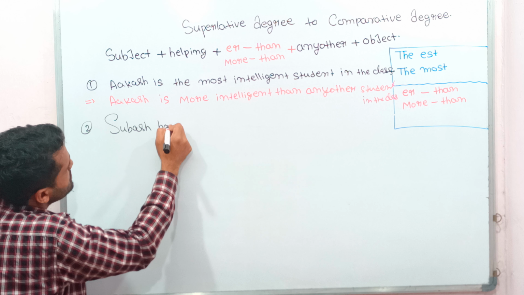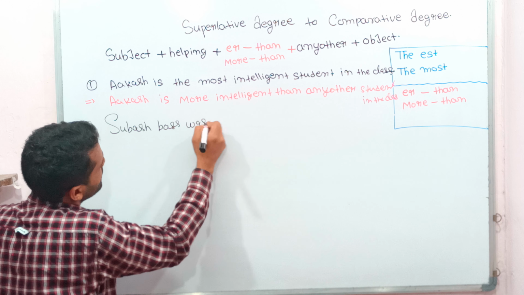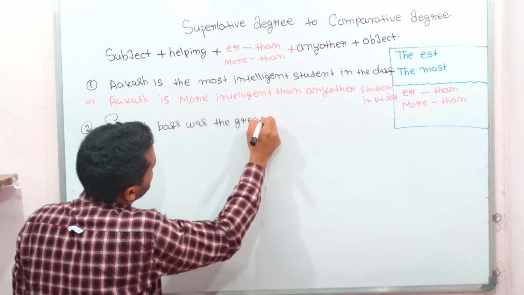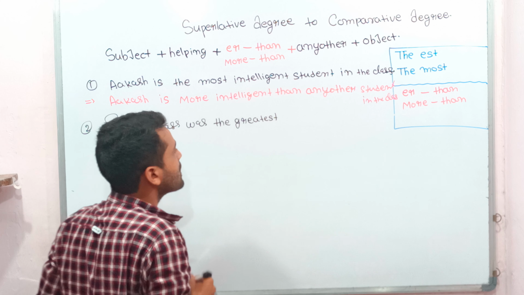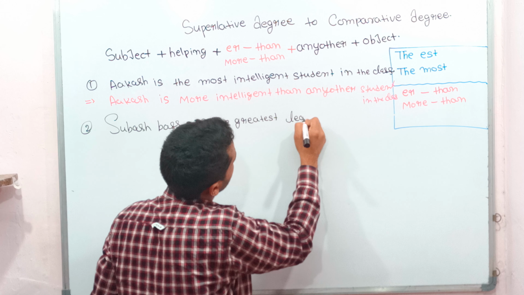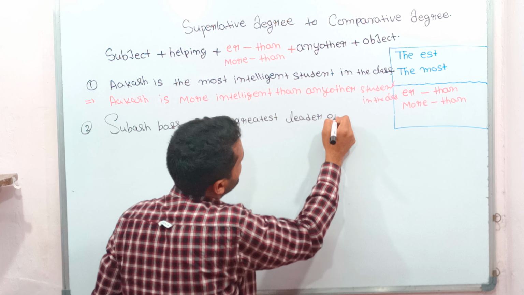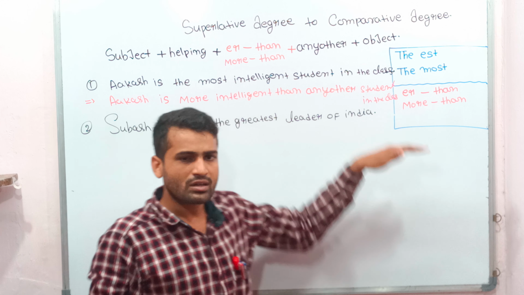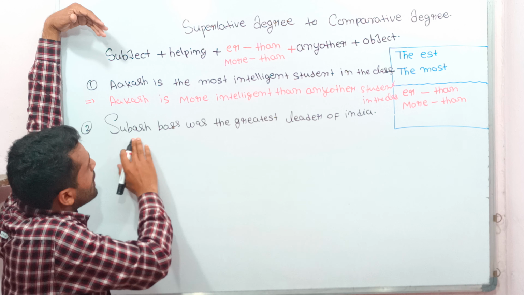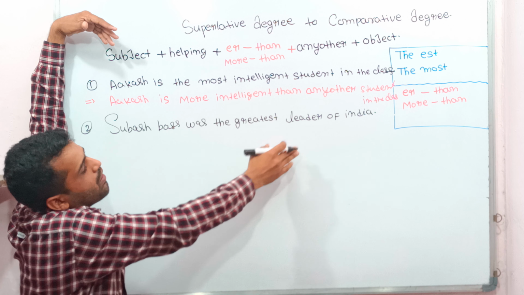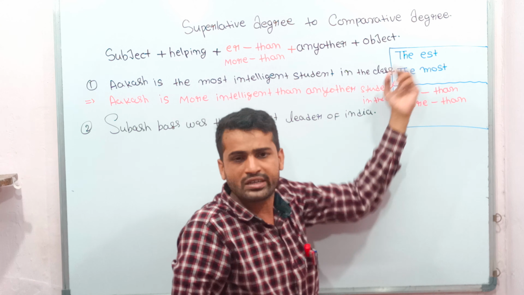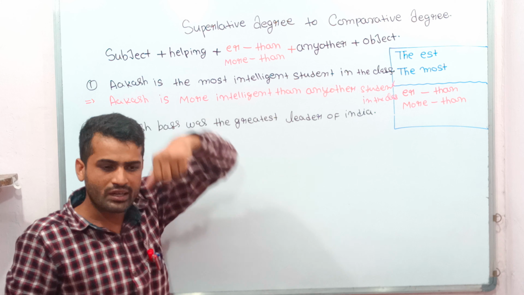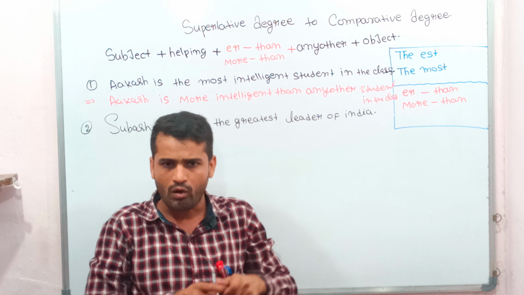Subhas Bose was the greatest leader of India. Write the sentence like this. Subhas Bose was the greatest leader of India. The -est is present in the sentence. Therefore, this sentence is written in superlative degree, and we are going to change it into comparative degree.